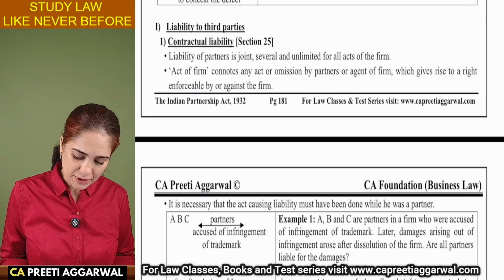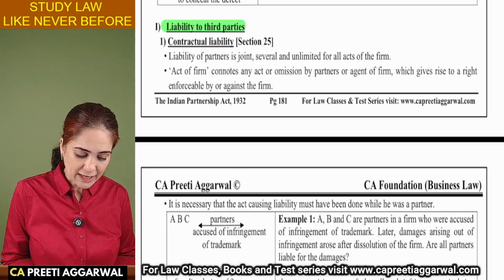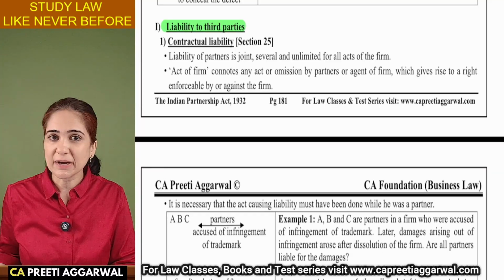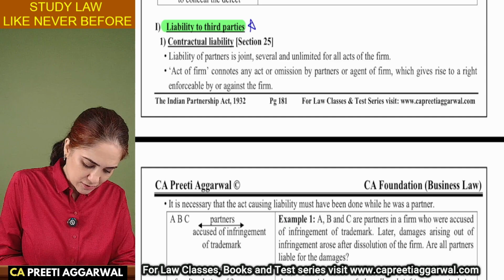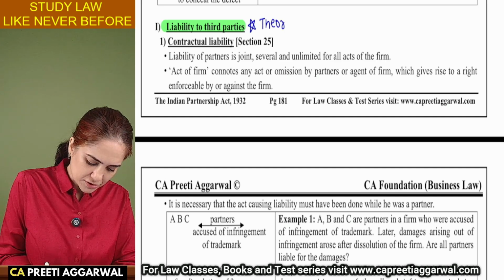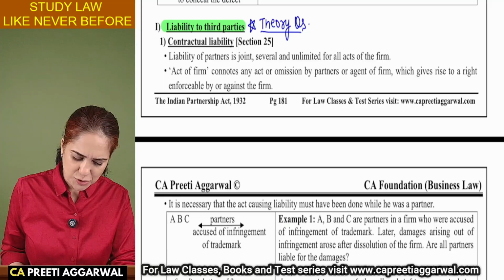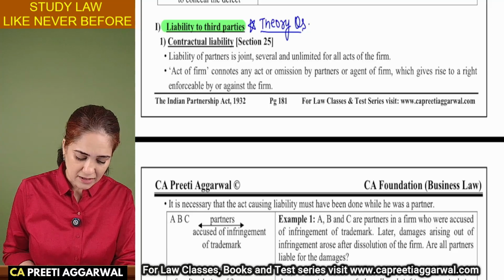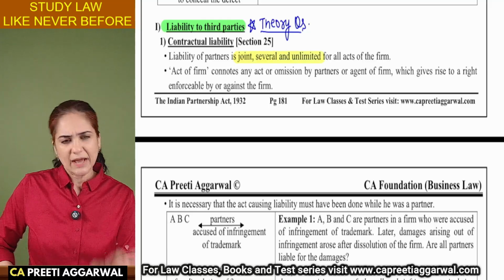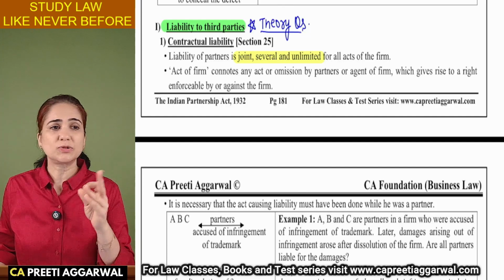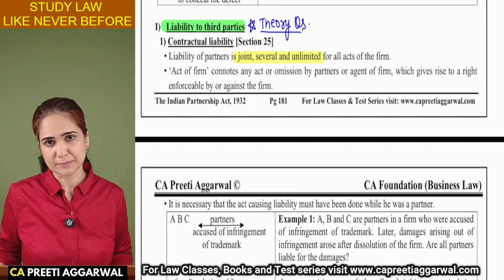This is very important for theory. Liability towards the third party. Write down, this is important for a theory question. See, we know that the liability is joint, several, and unlimited. Every partner is liable to the others for the act of the firm.